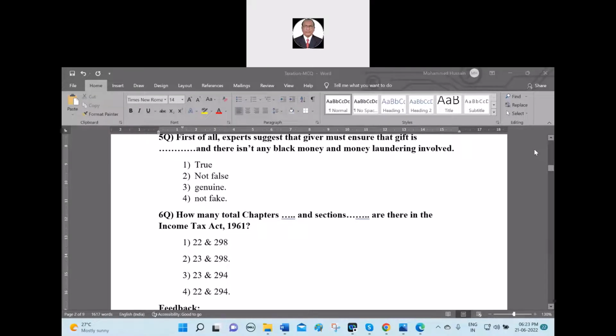Next question, sixth question. How many total chapters and sections are there in the Income Tax Act 1961? First option 22 and 298. Second option 23 and 298. Third option 23 and 294. Fourth option 22 and 294. Which one is the correct answer? Number 3.